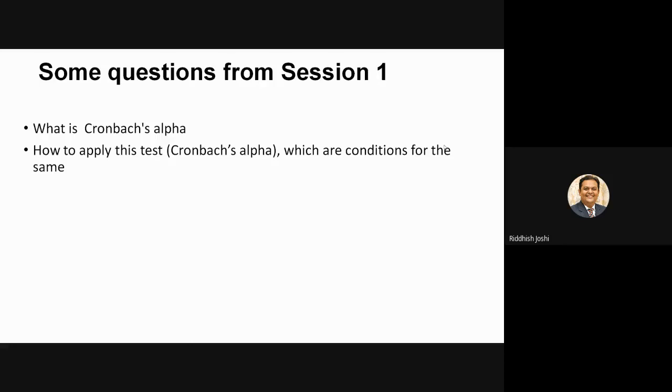The conditions are nothing, a very simple test. This should be a Likert scale. How to apply this test? If you want to know how to apply this test in SPSS, the next webinar is coming up. In that, we will be talking about the basics of statistics, and we'll also be talking with respect to various statistical parametric and non-parametric tests. In that webinar, we'll also show you how to calculate Cronbach's alpha, not only how to calculate, but how to interpret the value of Cronbach's alpha also. That will be covered in detail.